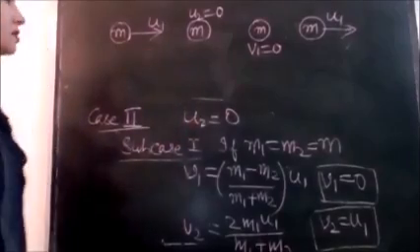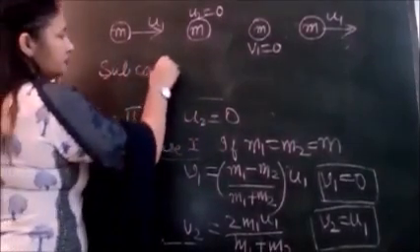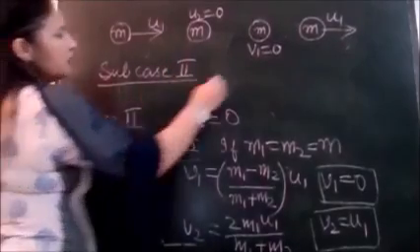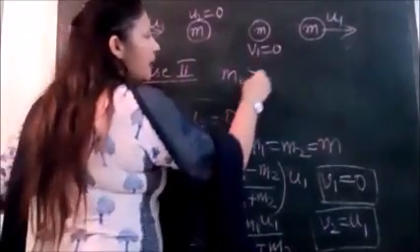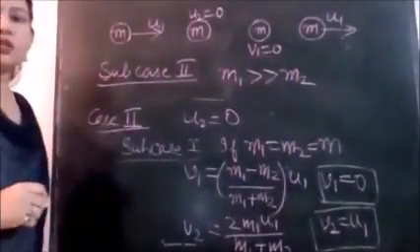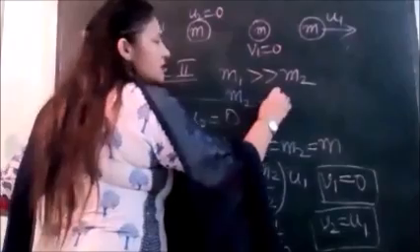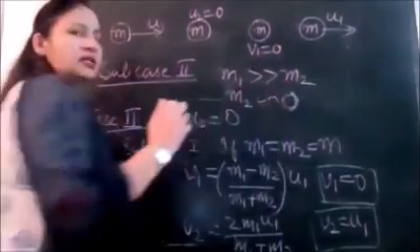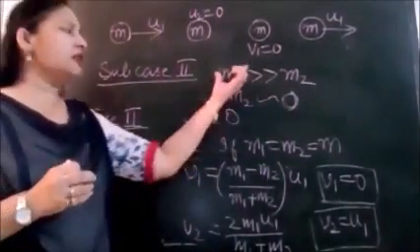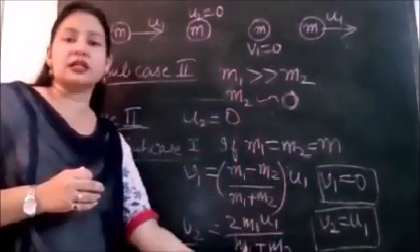Now sub case 2. Let's assume that mass m1 is very large in comparison to mass m2. That means we can put m2 approximately equal to 0. Mass m2 is so small in comparison to m1, so let us put m2 equal to 0 in these expressions.